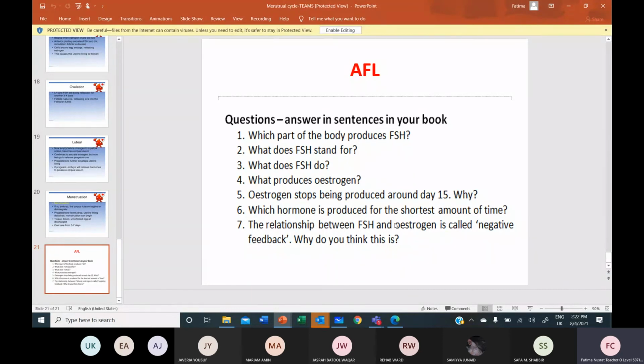All right. The relationship between FSH and estrogen is called negative feedback. Why do you think this is? जी बच्चों.